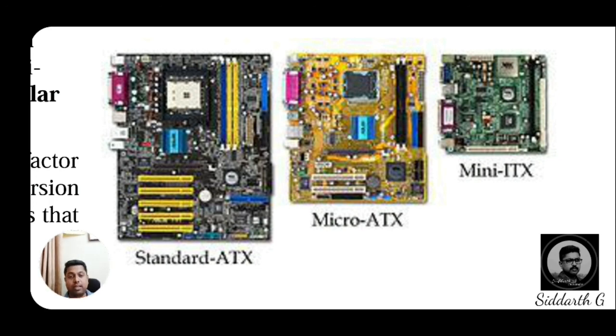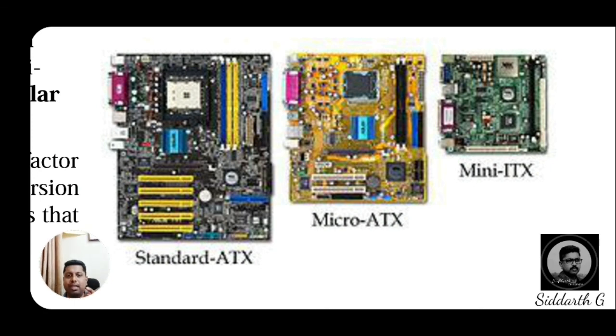So dear students, until now we discussed some block diagram of the computer and some motherboard characteristics, and based on which criteria we classify all these characteristics.